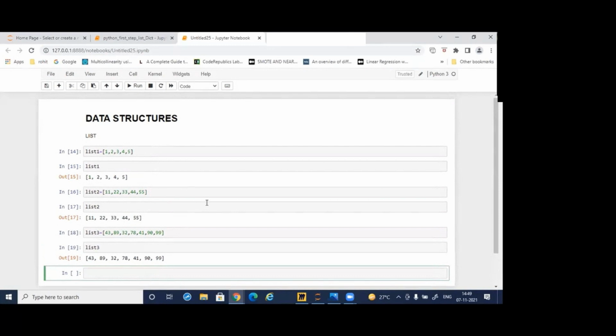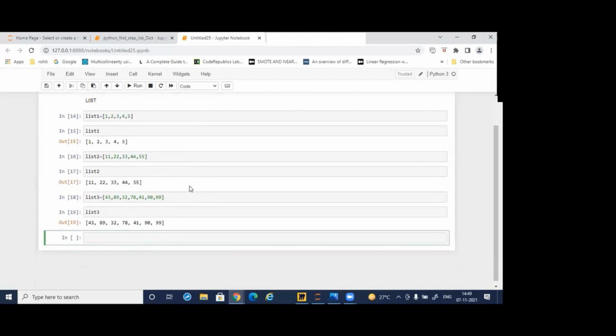You can create the float list also. Float means decimal values. You can put decimal values here. How to write the decimal values? See here, list4.